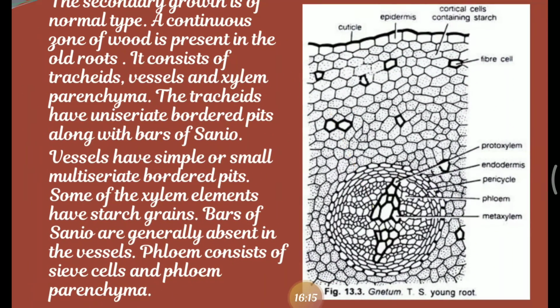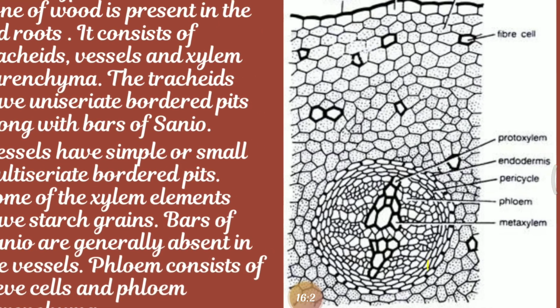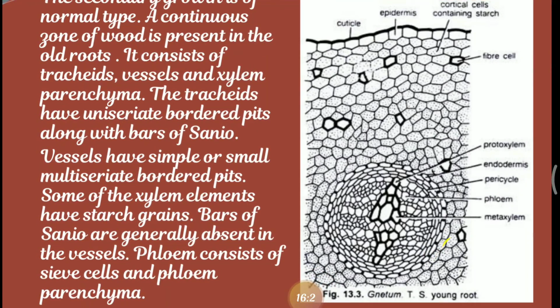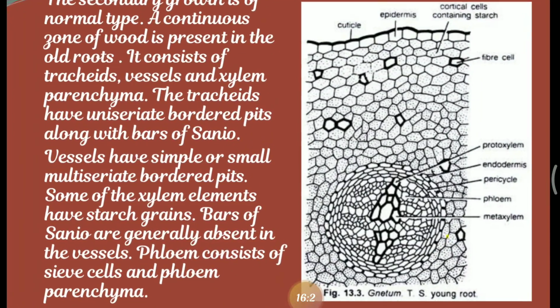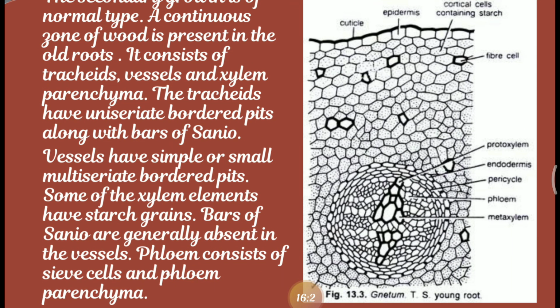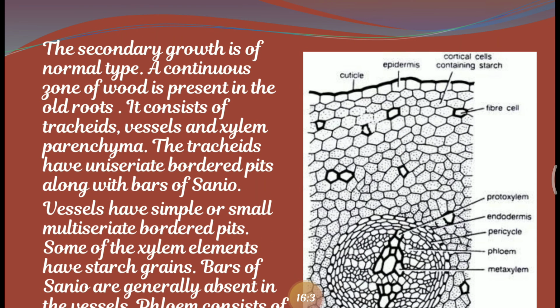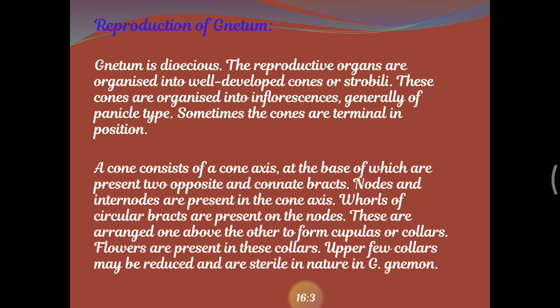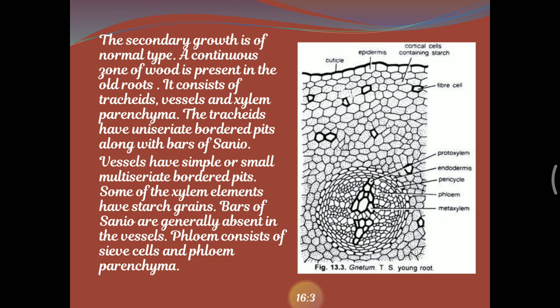Here vessels have simple or small multiseriate bordered pits. Some of the xylem elements have starch grains. Bars of Sanio are generally absent in the vessels. Phloem consists of sieve cells and the phloem parenchyma. So this is about the root of the particular Cycas.